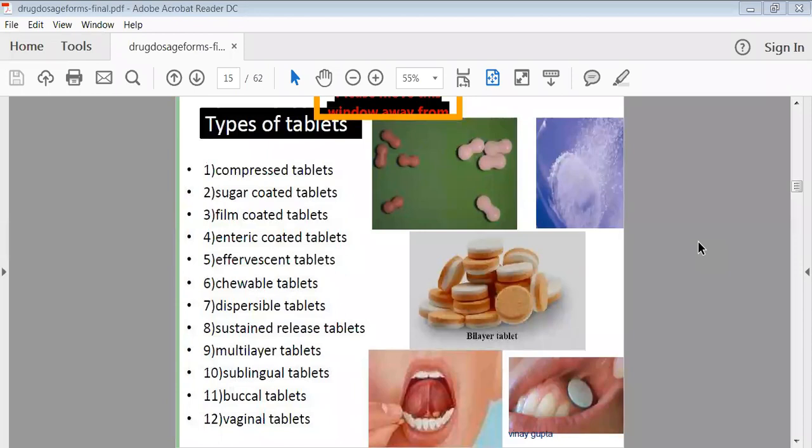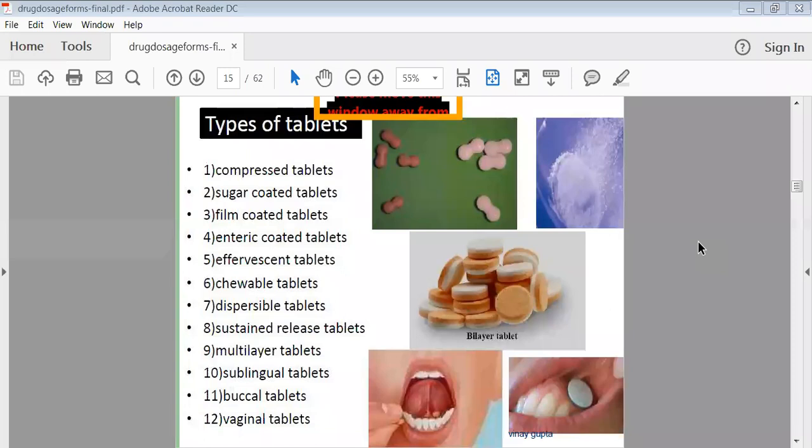Generally, in the double layer tablet, when we are taking that tablet, one layer of the tablet will immediately dissolve in your stomach, and one layer will take time for the dissolution. So for the double action or for the longer action, there are several objectives behind the preparation of multi-layer tablets. So we can use such kind of multi-layer or double layer tablet.